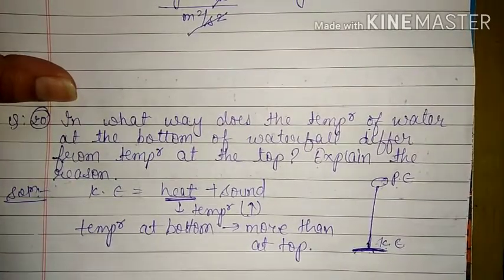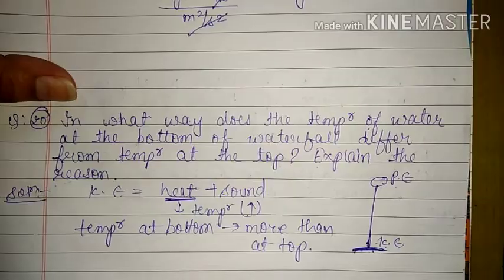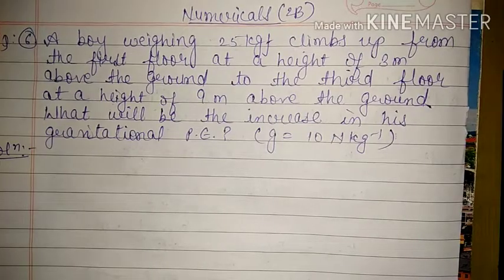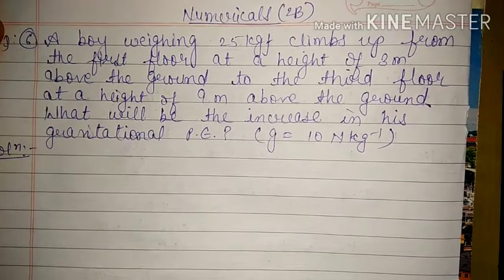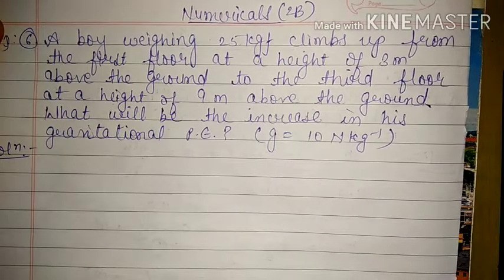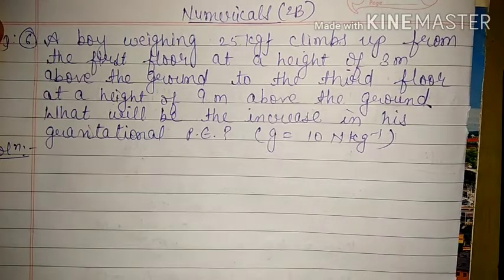Now we will see the numerical doubts of exercise 2b. So the first doubt is from exercise 2b, question number 6. A boy weighing 25 kg force climbed up from the first floor at a height of 3 meter above the ground to the third floor at a height of 9 meter above the ground. What will be the increase in his gravitational potential energy? G is given as 10 Newton per kilogram.